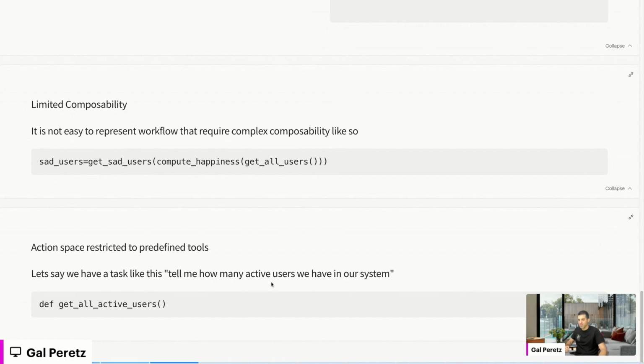But then this specific task also requires you to aggregate those users, right?